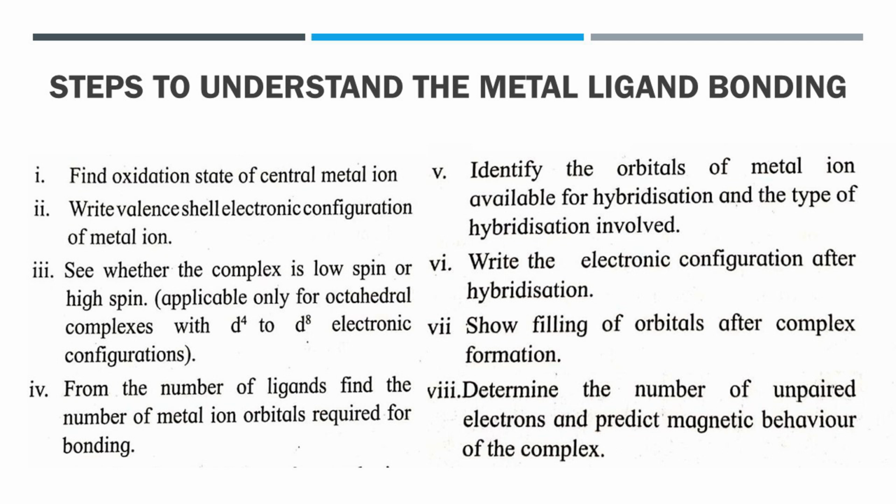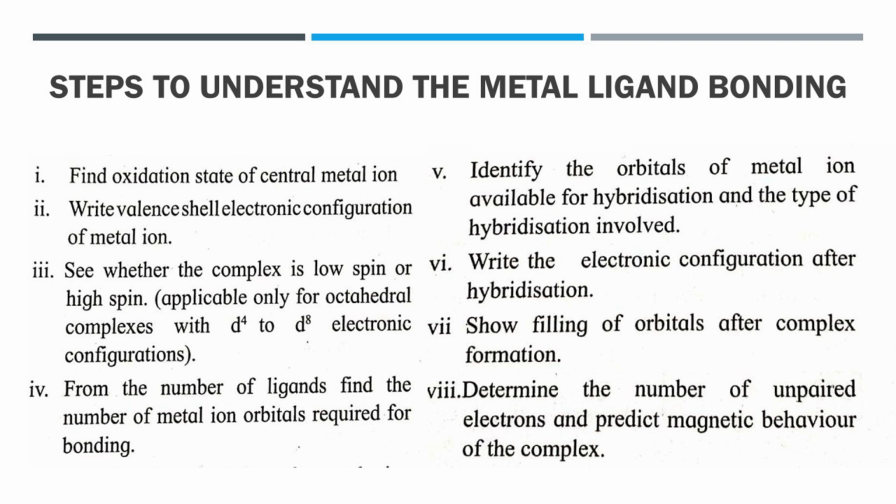Then, in the next step, from the number of ligands, we have to find the number of metal ion orbitals required for bonding. Then we identify the orbitals of the metal ion available for hybridization and the type of hybridization involved.